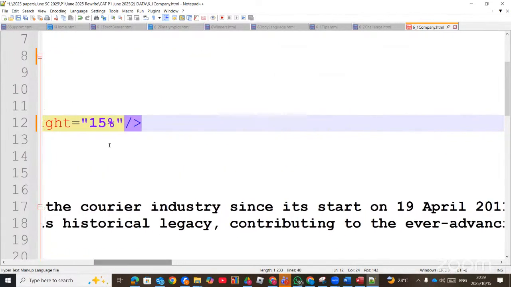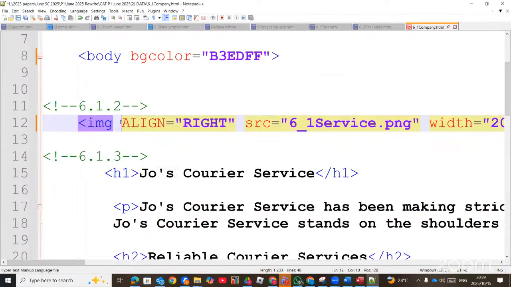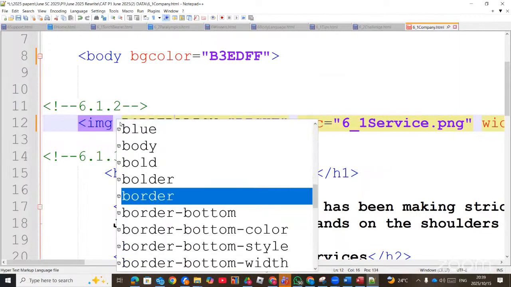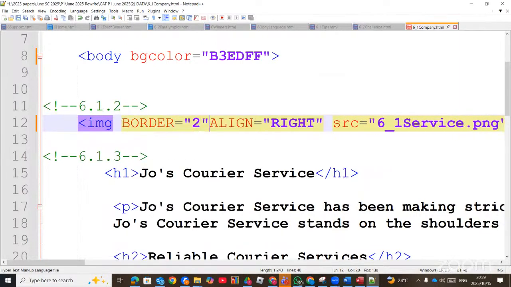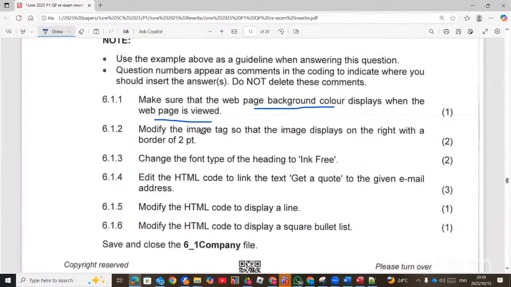So we say border. We can even put it at the beginning. We can say border equals to 2. So align equals to right, border equals to 2. Do not put the PT because that's just the measurement, just 2.